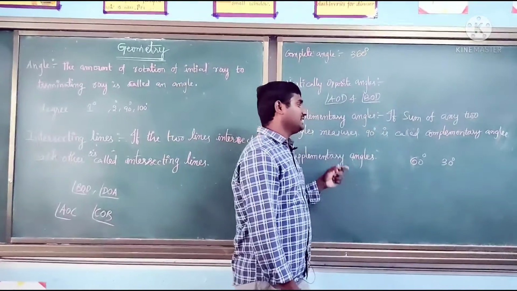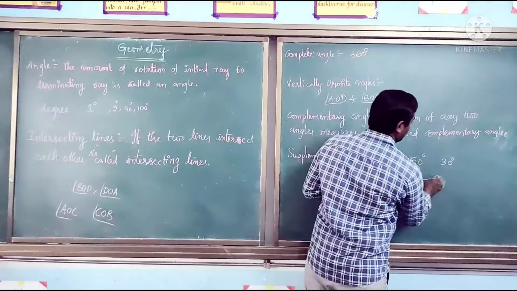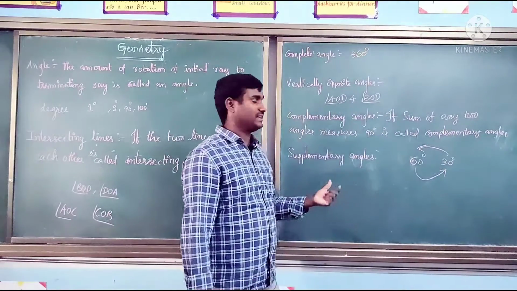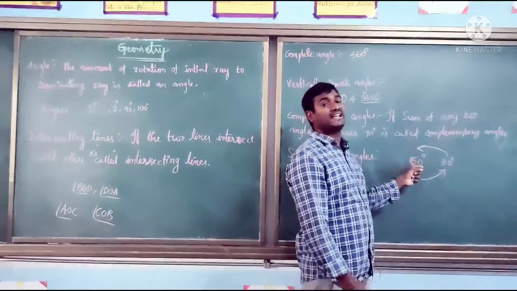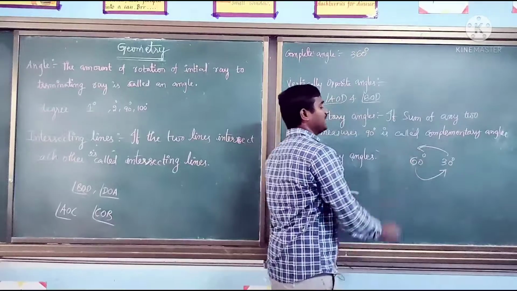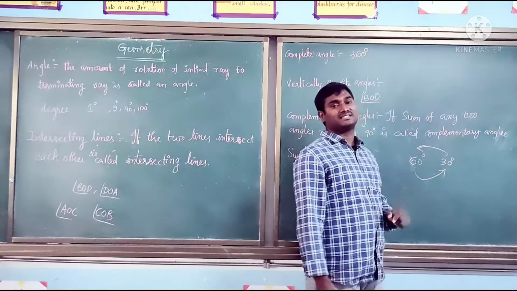Then we can say each angle is complementary to the other. That is, the complementary angle of 60 degrees is 30 degrees, and the complementary angle of 30 degrees is 60 degrees.